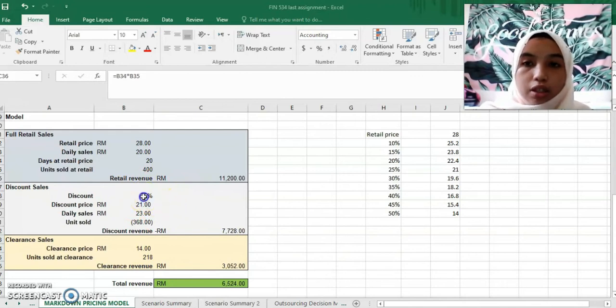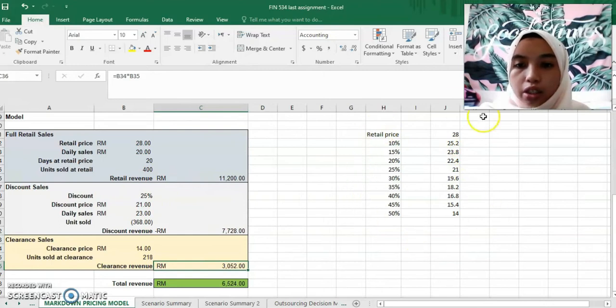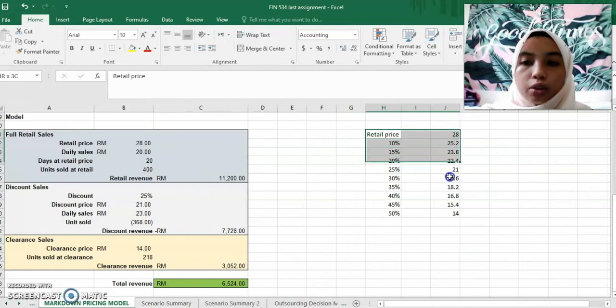This is my range of discounts that I have put, and the possible price. By using this, I have made a what-if analysis to see the scenarios for changing my discount, if I want to gain the best revenue.